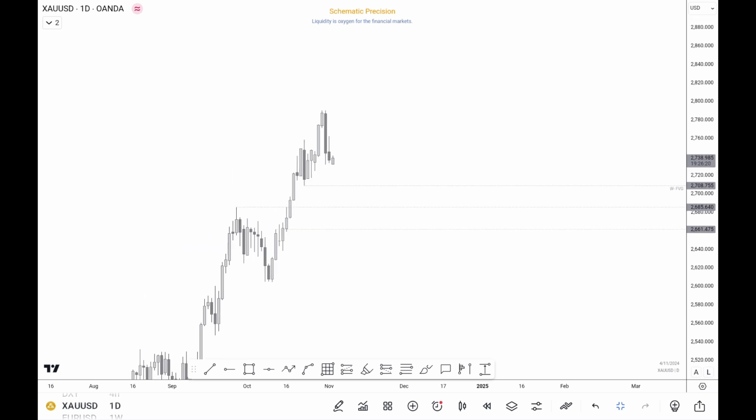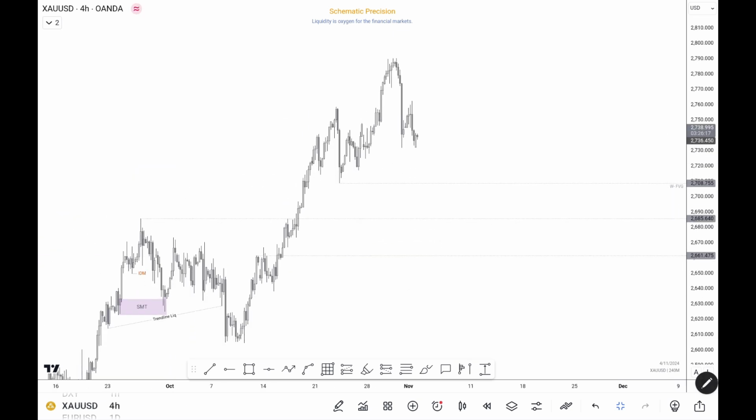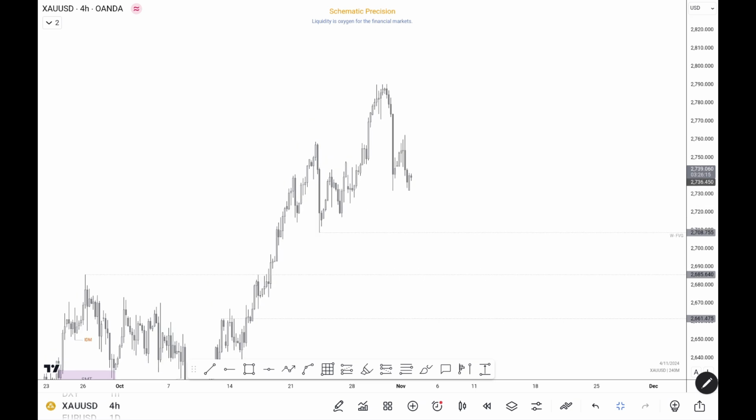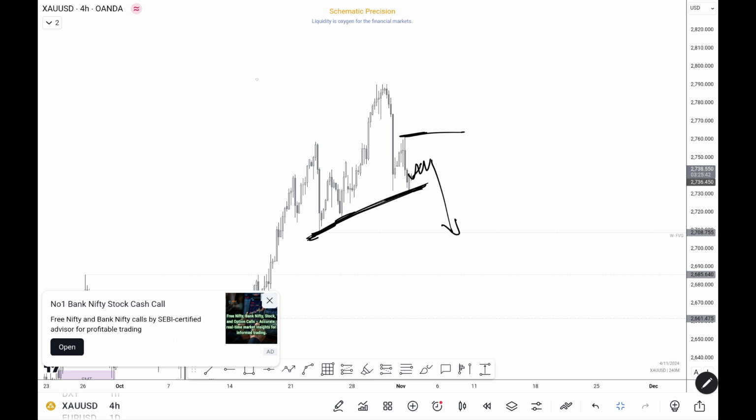So what I'm expecting on gold is, this week, if price stays below this high, which is around 2760, there are high chances that after some correction here, price can still fall below this low and this low. I see these lows as liquidity, and after all three lows of liquidity have been grabbed, I want to see a strong reaction on the bullish side.